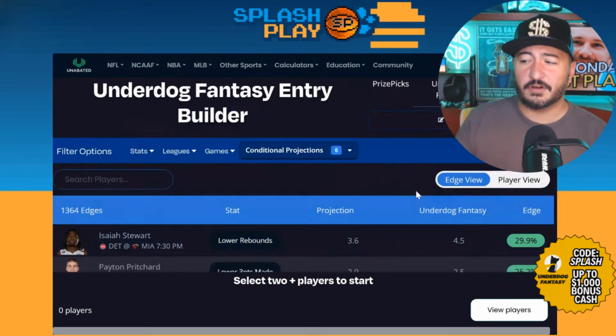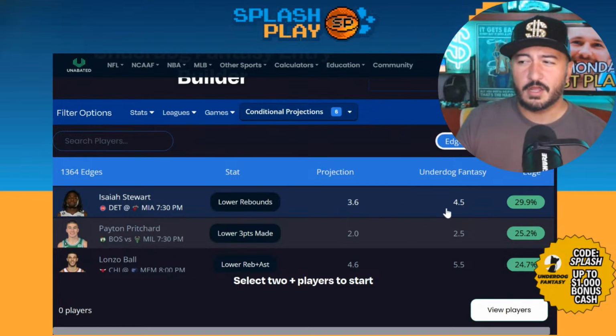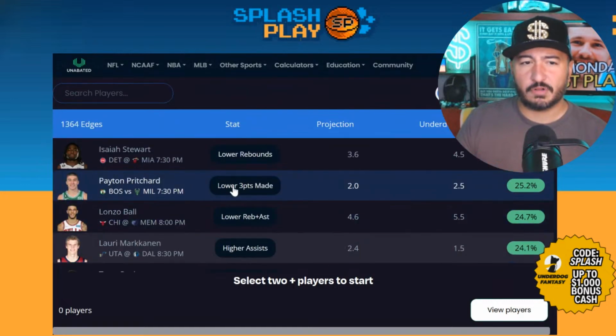So if you're building an Underdog card right now, Isaiah Stewart, the lower on rebounds, 4.5 line, they've got a 3.6 projection, 30% edge. Peyton Pritchard, lower, 3-pointers made, projection of 2. Underdog's got it at 2.5, 25% edge.